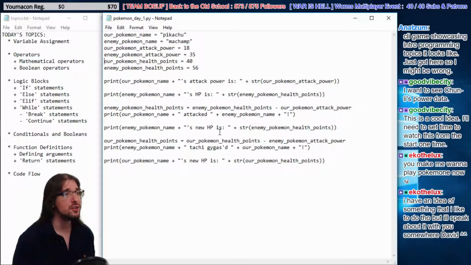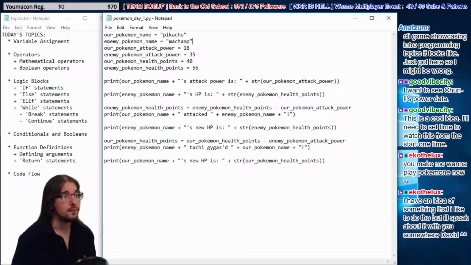So first thing you do is you define some data right here. Python reads from top to bottom, so this all happens in order. First we define a name for our Pokemon and for the enemy Pokemon as strings, as textual data. Then we start defining some integer data: our Pokemon's attack power, enemy's attack power, our Pokemon's health points, enemy's health points. In fact, because nothing important is happening yet for the user to care about, and there are no operations, we can do these in any order.